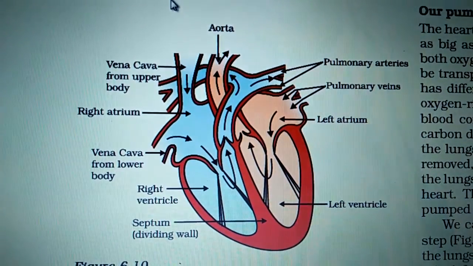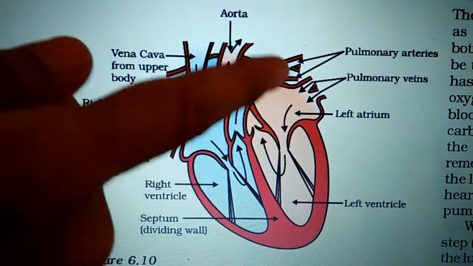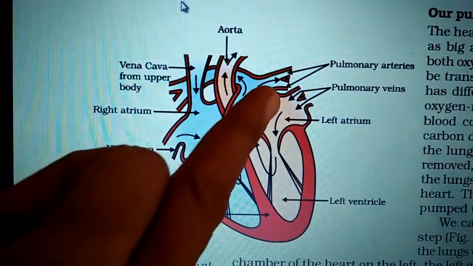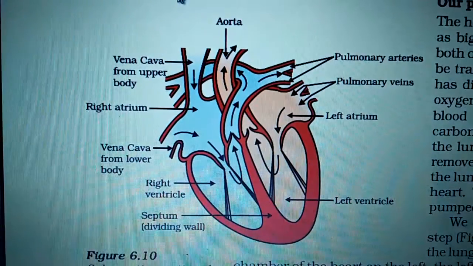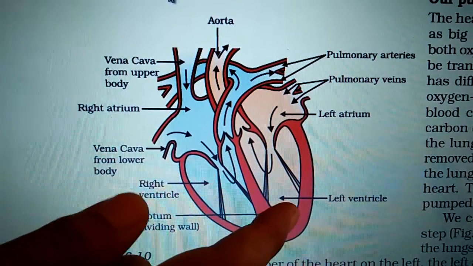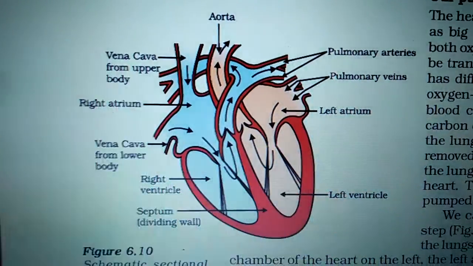Now see, here we have the left part of the heart, which is filled with oxygenated blood. Here we have the left atrium, here we have the left ventricle. Again there is a valve between the left atrium and the left ventricle.